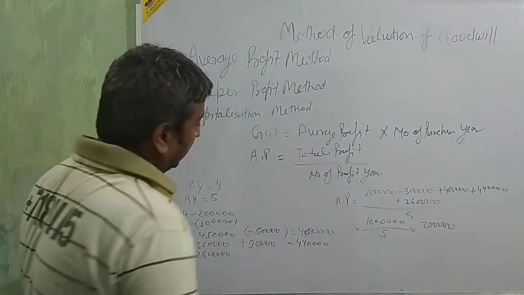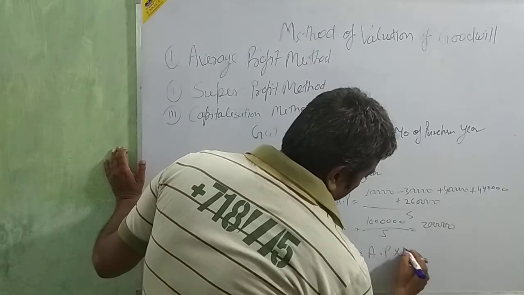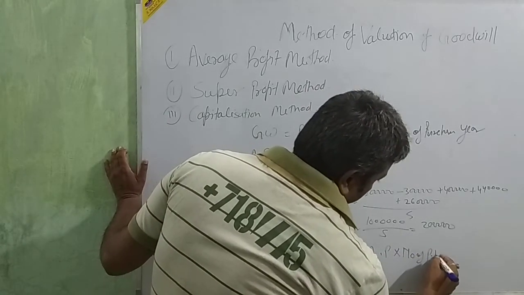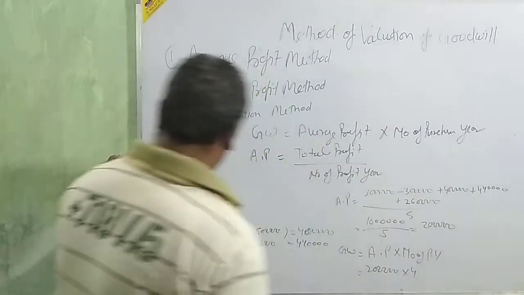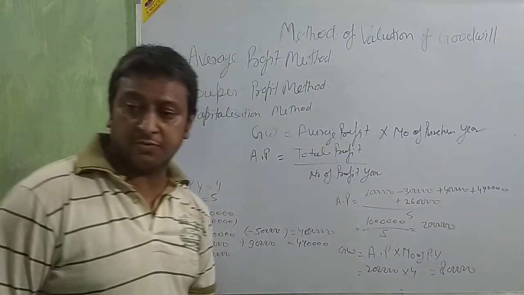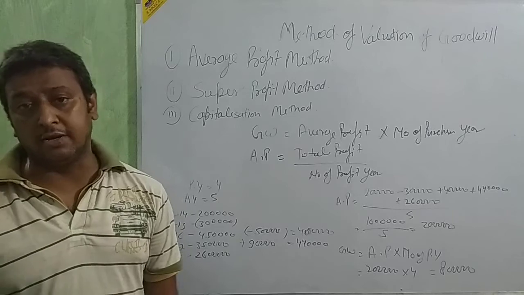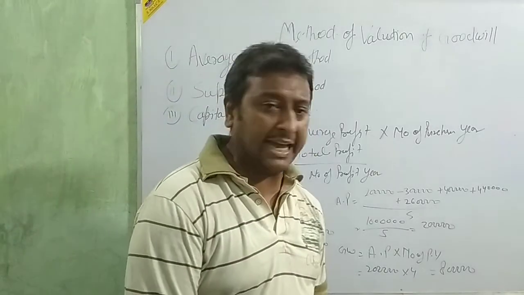Now I am going to utilize the formula: goodwill is equal to average profit into number of purchase years. 2 lakh into number of purchase years, already given as 4. It means 8 lakh rupees. This is the way we calculate goodwill. Goodwill is 8 lakh rupees.